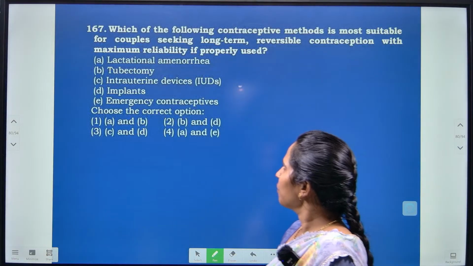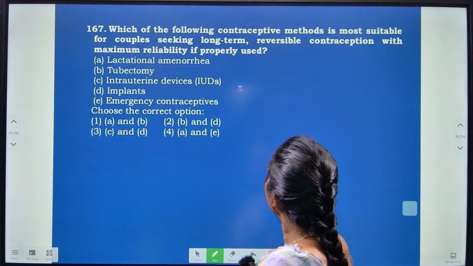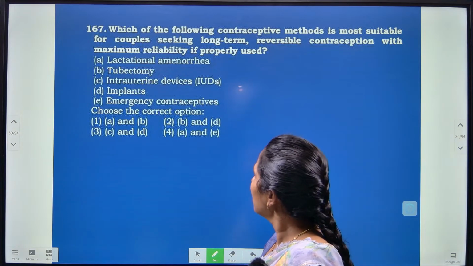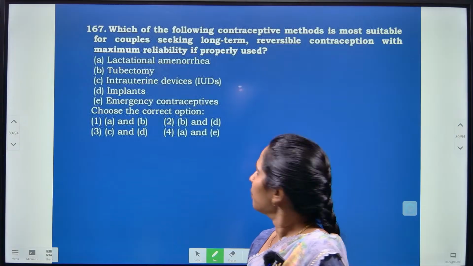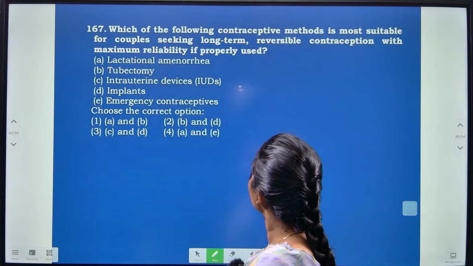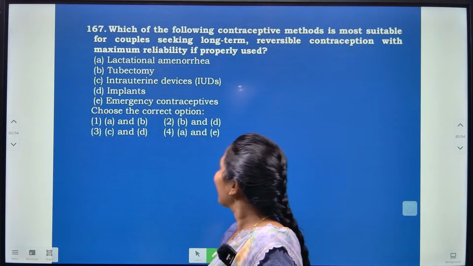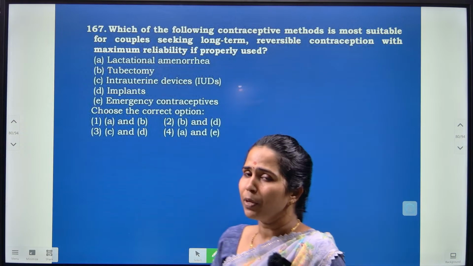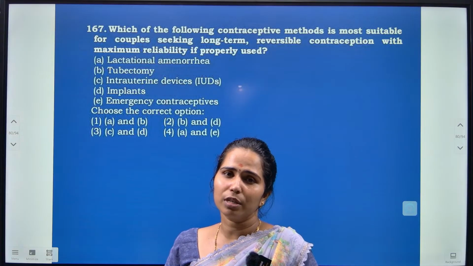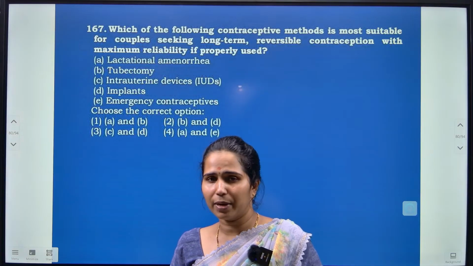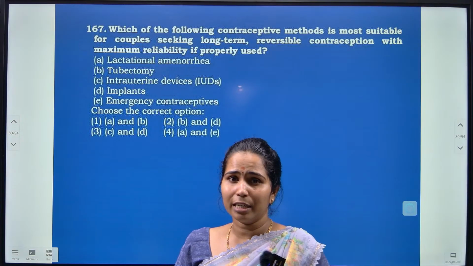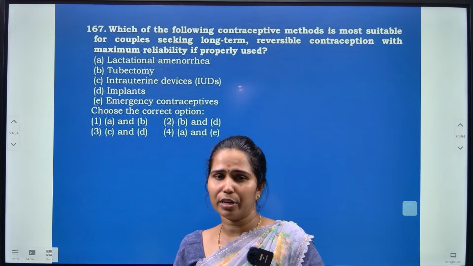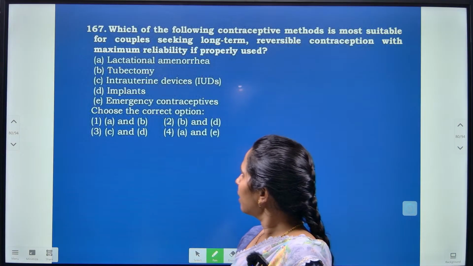Right. So question number 167, which of the following contraceptive methods is mostly suitable for a couple who is seeking a long term and reversible contraception with maximum reliability if properly used, okay. So you know that contraceptives are going to control unwanted pregnancy here, okay. It has been classified into temporary contraceptives as well as permanent contraceptives here.